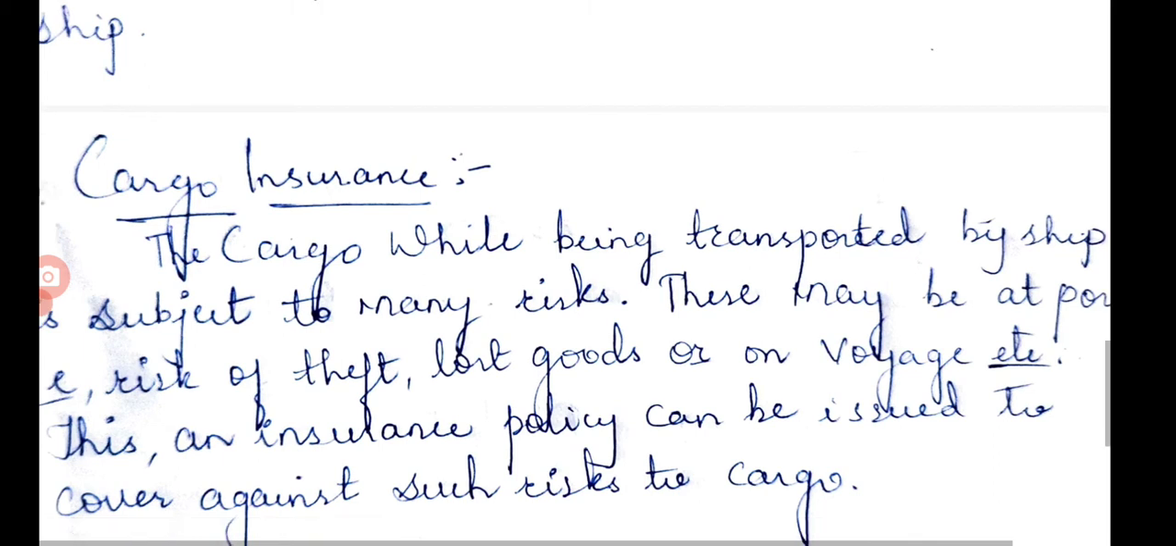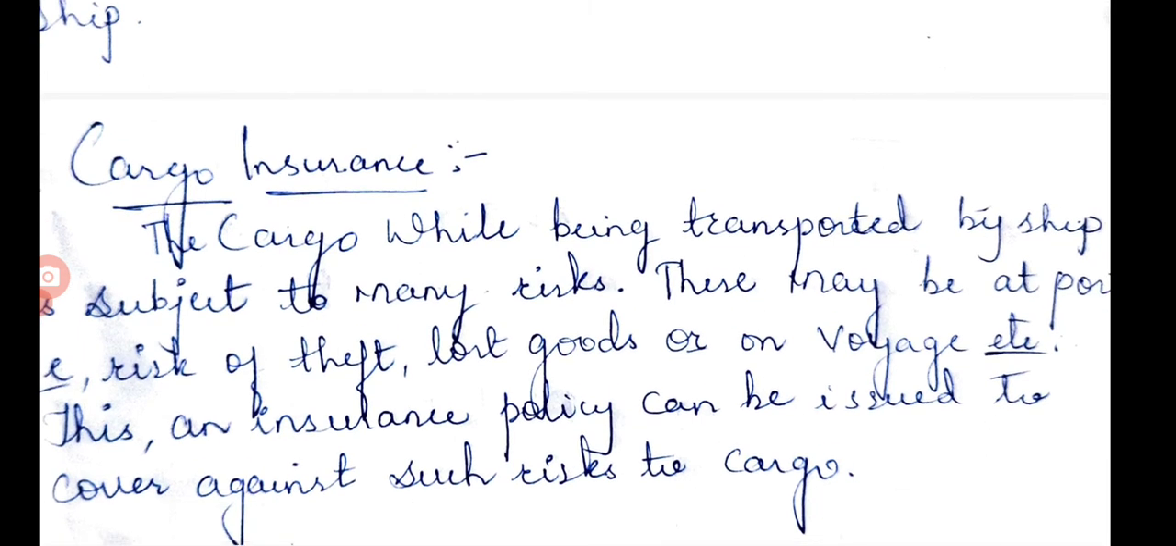Now cargo insurance. Cargo insurance is related to the goods. Cargo means goods. Okay, so the cargo while being transported by ship is subject to many risks. Now remember, cargo means goods. So when the goods are transported by the ship, they are subject to many risks.